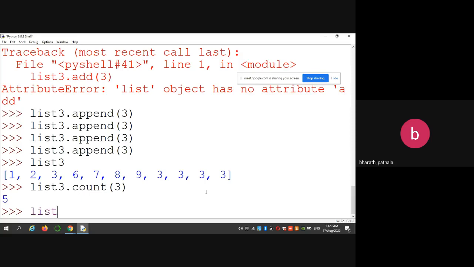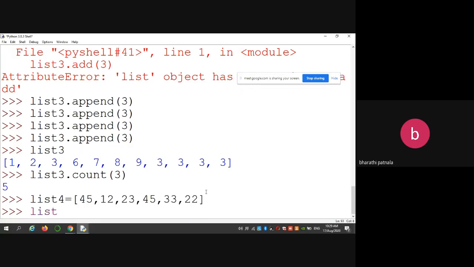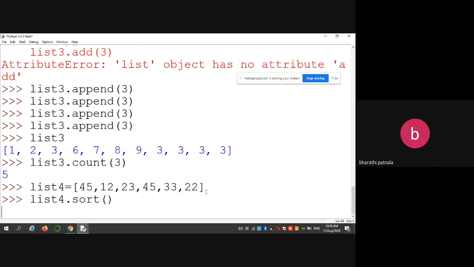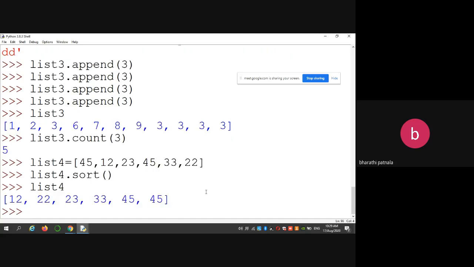If you want to see the elements in a sorted order, for example, I'm creating one more list. This is my new list. Now I want to sort the list. List4 dot sort. Then check list4. Now the elements are in sorted order.